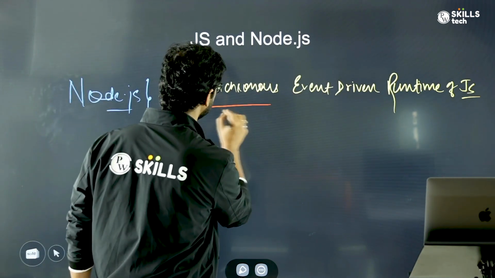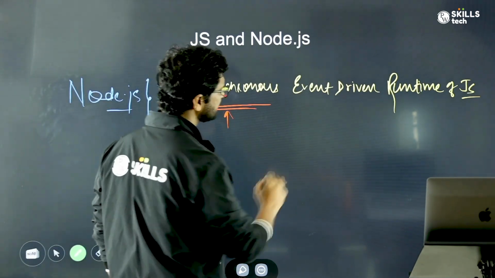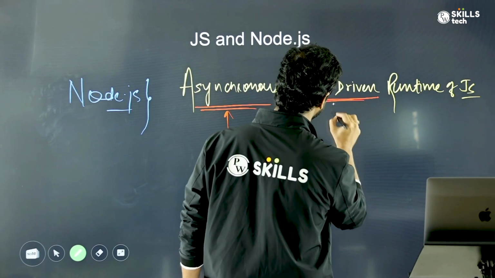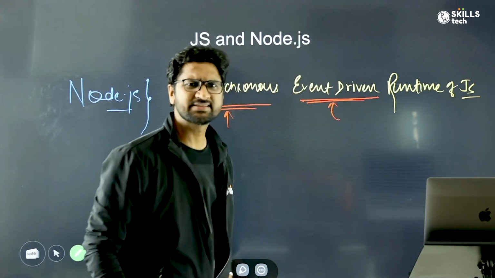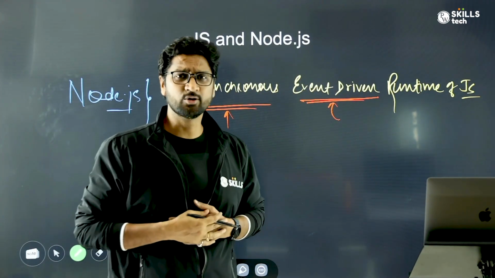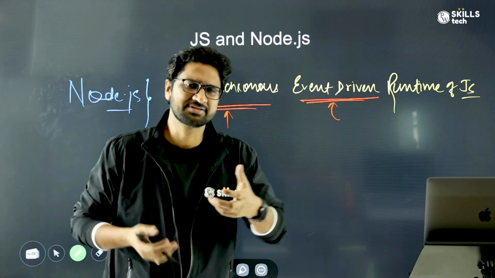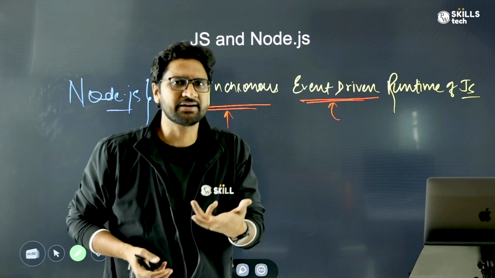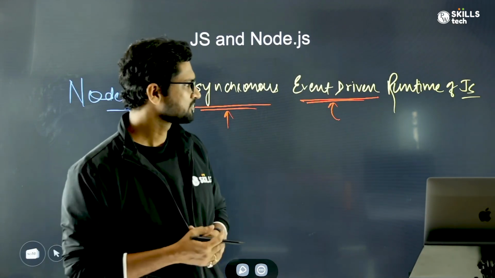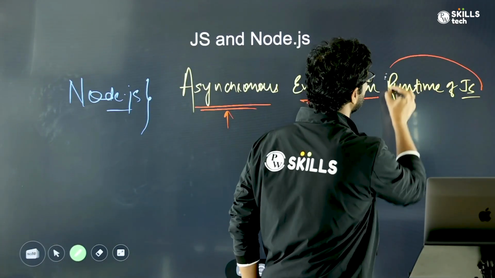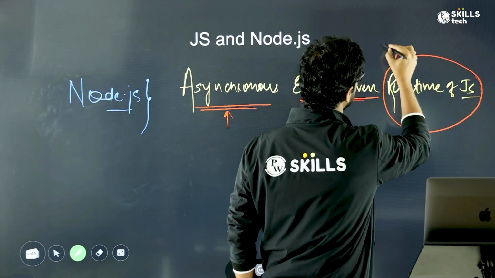This is one term. The other term that you need to know is event-driven. Event-driven is like reactive. Somebody scolded you, so you started crying. Somebody cracked a joke, so you started laughing, right? So based on a certain event, it's called event-driven. And the runtime of JavaScript is more like an environment that we already talked about.